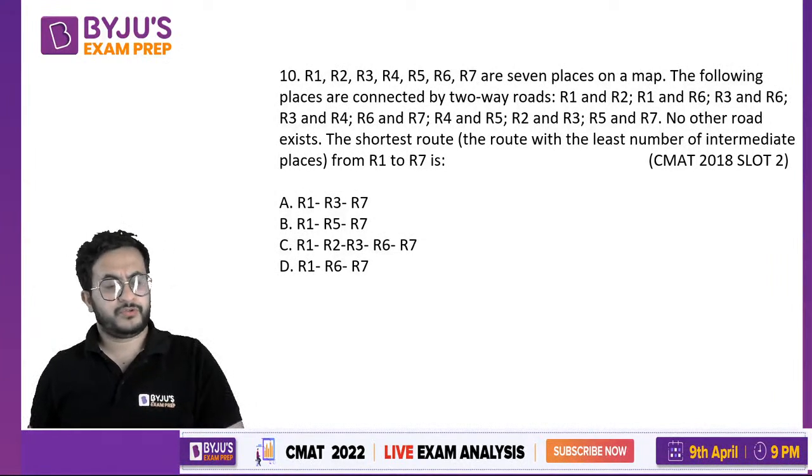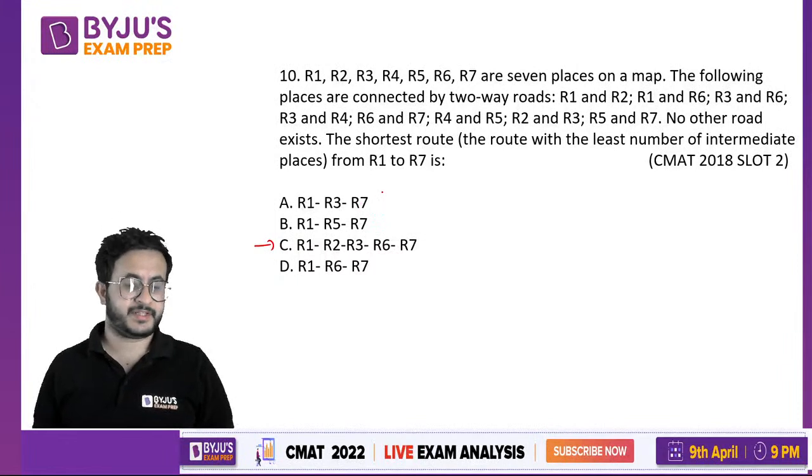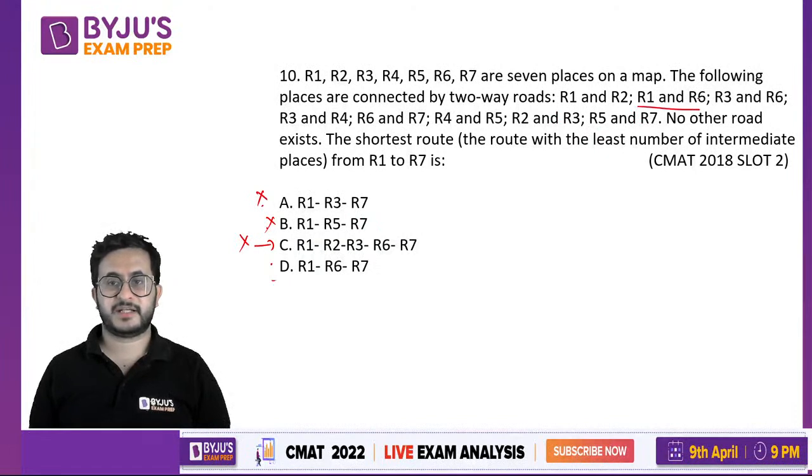So the best is, let us see options. R1, R2 is a long route which involves 5 elements. So let us see R1, R3, R7. Is it possible? So avoid this. Let us check for these three options. If we do not get it, then this will be the answer. R1, R3, R7. Is R1 connected to R3? No, R1 is not connected to R3. So that is not a possible route. R1 is not connected to R5 also. So that is not a straight route. R1, R6. R1 and R6 are connected. Fine. And R6 and R7 are also connected. So that is the shortest route.